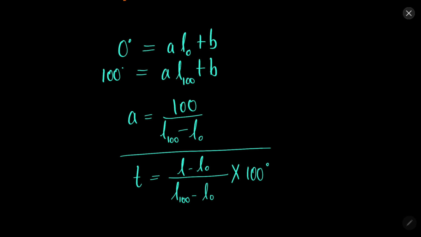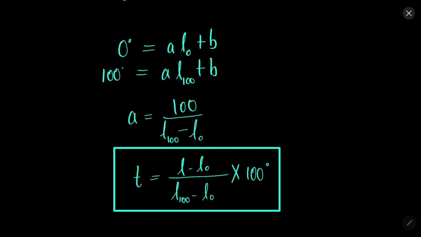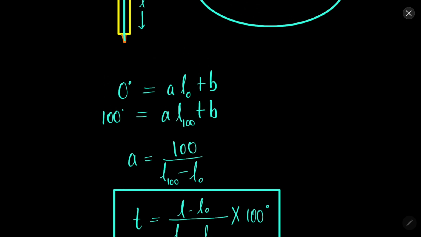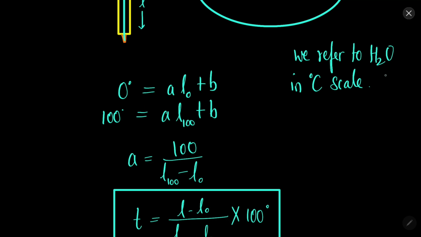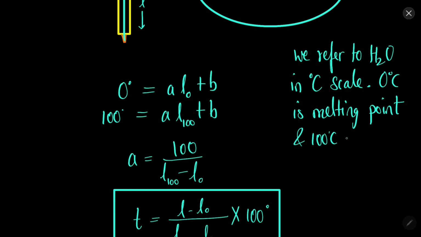So what does this mean? We refer to water in the degree Celsius scale. 0 degrees Celsius is the melting point, and 100 degrees Celsius is the boiling point of water.